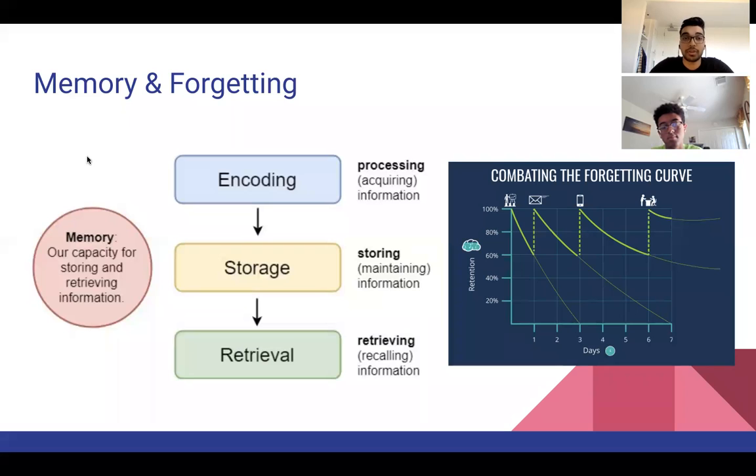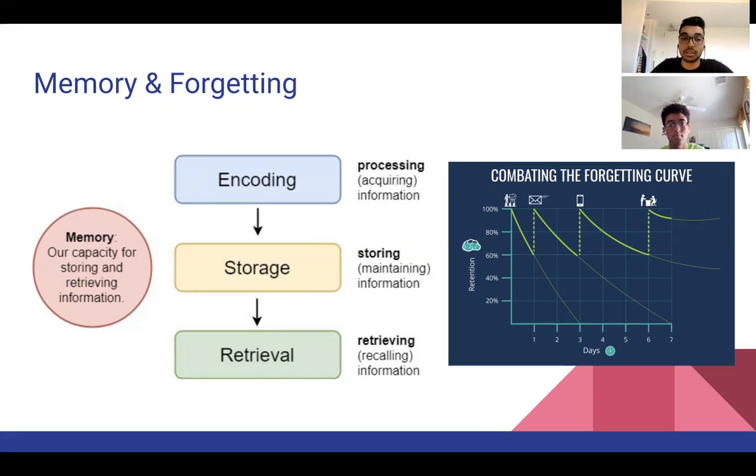So let's go into memory and forgetting. This is where learning really plays a bigger role, right? Memory can be defined as a process of taking in information from the outside world, storing it into our brain, and then later recalling the information to answer a task, solve a problem, maybe make some type of decision, or any other response that requires us to remember something. And memory has three key parts to it. The first one is called encoding, where we are acquiring information and processing that information. This involves the perception of a lot of things that are around us.